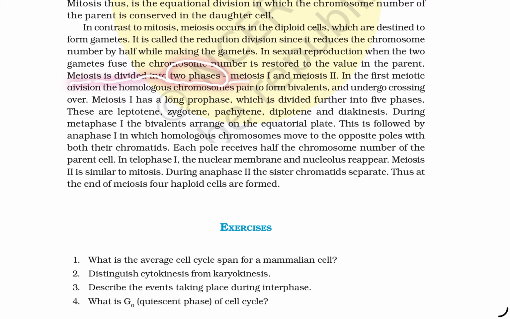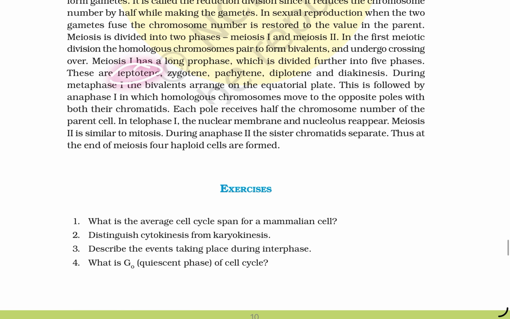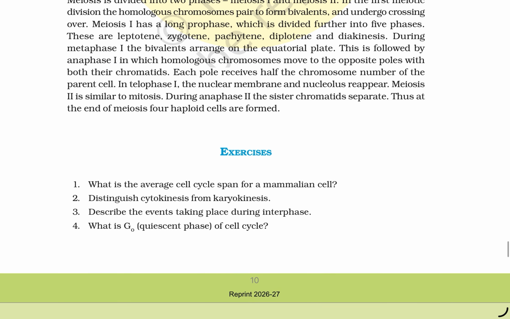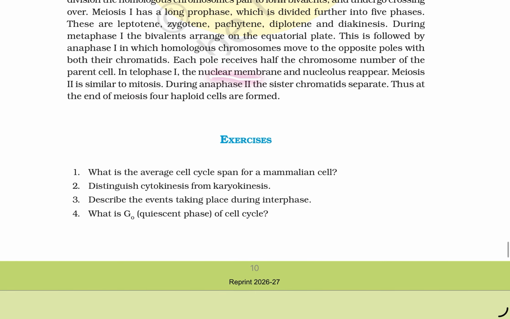Meiosis is divided into two phases, meiosis 1 and meiosis 2. In the first meiotic division, homologous chromosome pairs form a bivalent and undergo crossing over. Meiosis 1 has a long prophase which is further divided into five phases: leptotene, zygotene, pachytene, diplotene, and diakinesis. During metaphase 1, bivalents arrange on the equatorial plate. It is followed by anaphase 1, in which homologous chromosomes move to opposite poles with both chromatids. Each pole receives half of the chromosome number of the parent cell. In telophase 1, the nuclear membrane and nucleoli reappear.